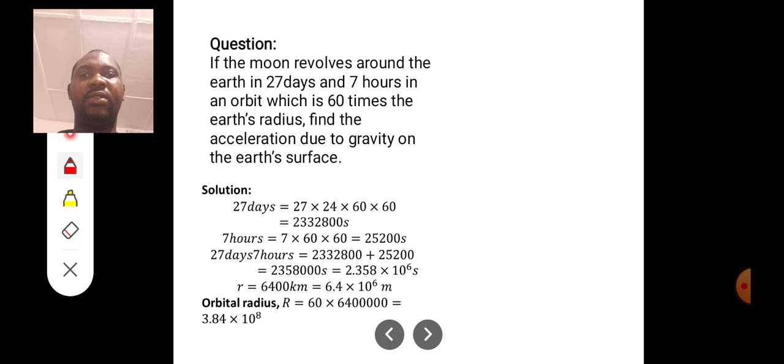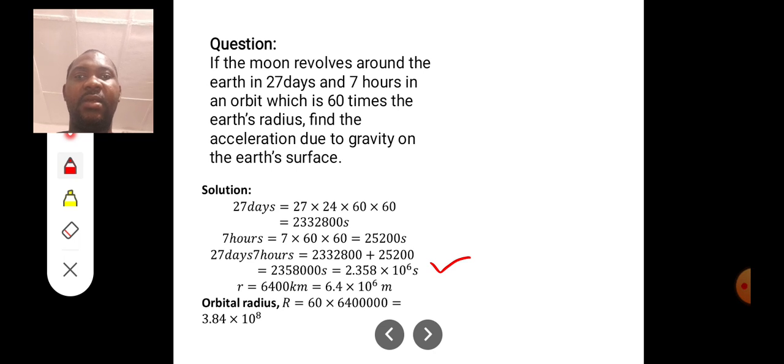So that gives us 2,332,800 seconds. Now 7 hours here means 7 times 60 times 60, which is 25,200 seconds. So when we say 27 days, 7 hours, it means to add up. When we add that, we'll get the final value of 2.358 times 10 raised to the power 6.